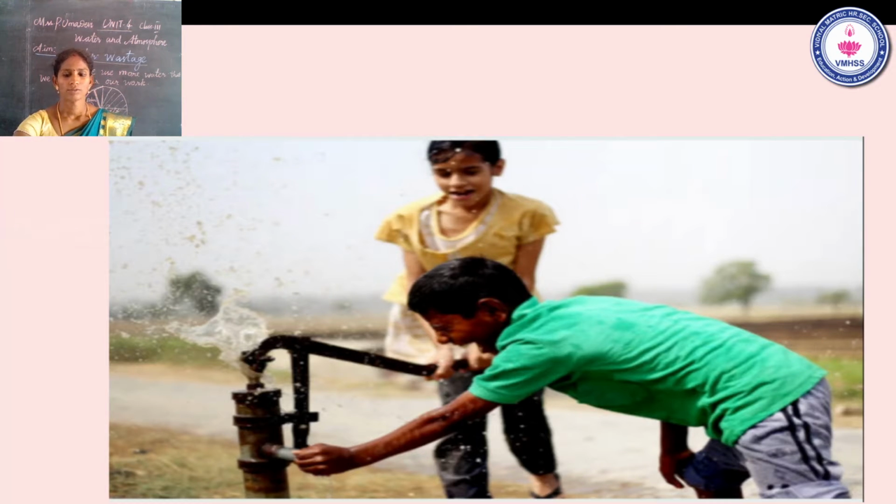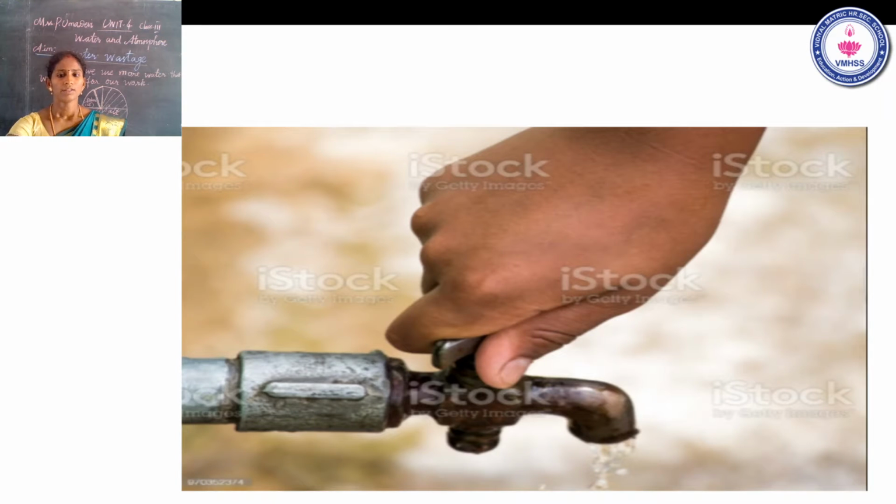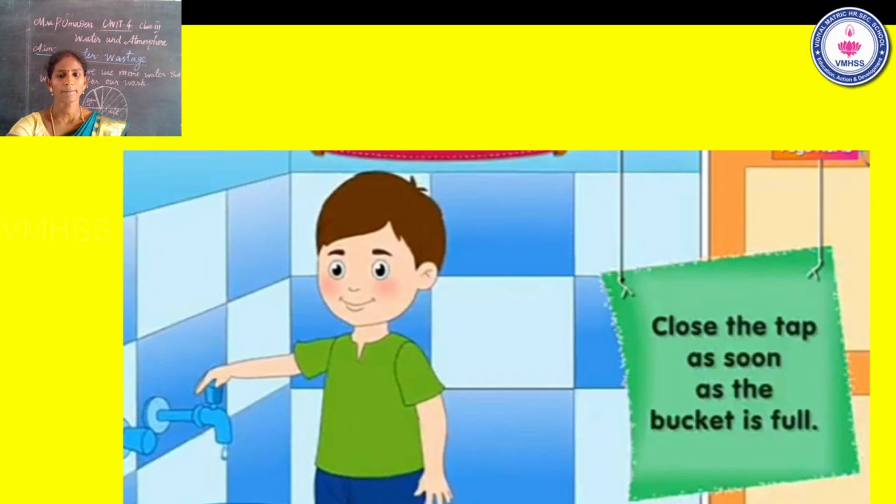Also, a leaking tap is one of the ways water is wasted. Always close the tap when it is not in use.